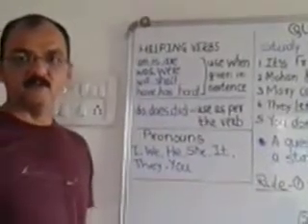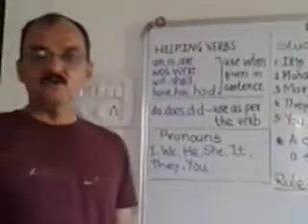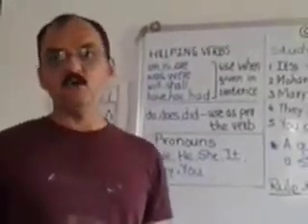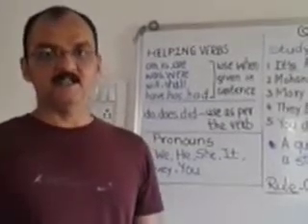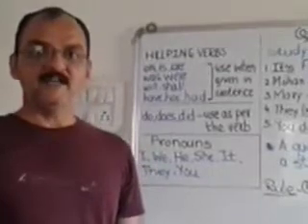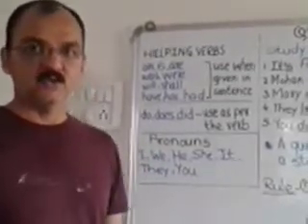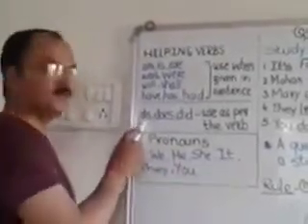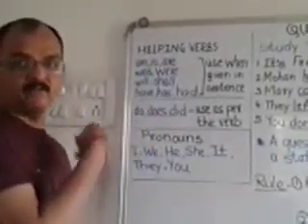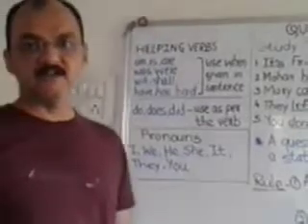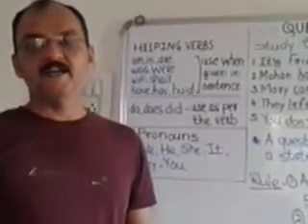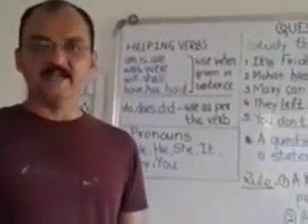Okay? For example, you go ahead. In this sentence, go is the verb and it is in present tense. So, we have to use do. And when we make question tag, then we have to make the negative question tag.